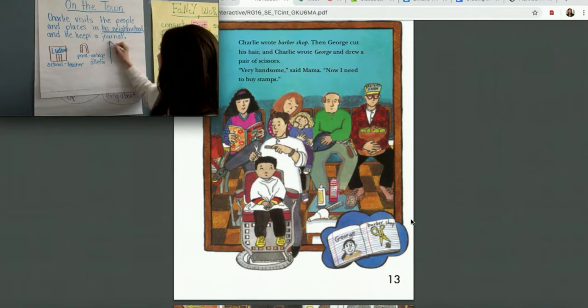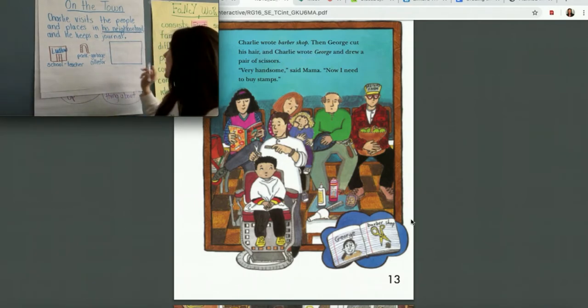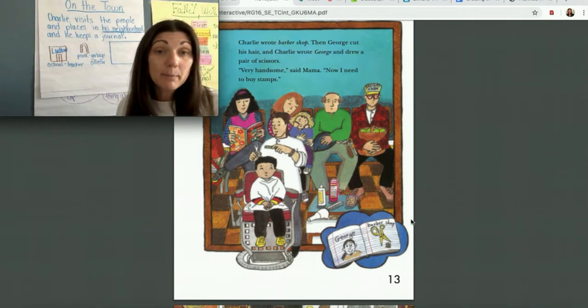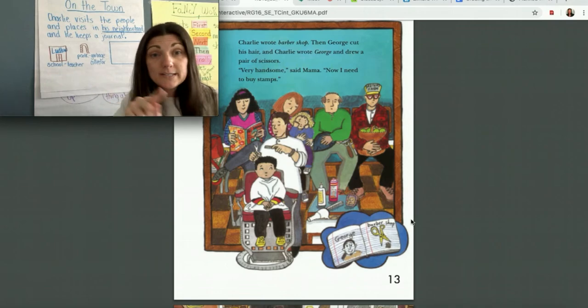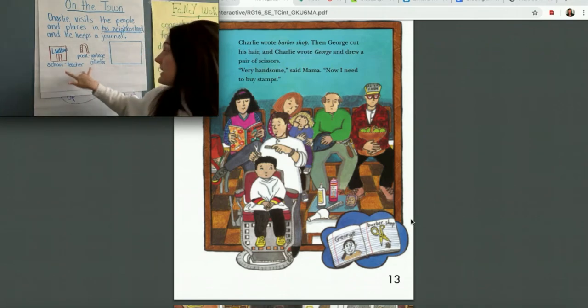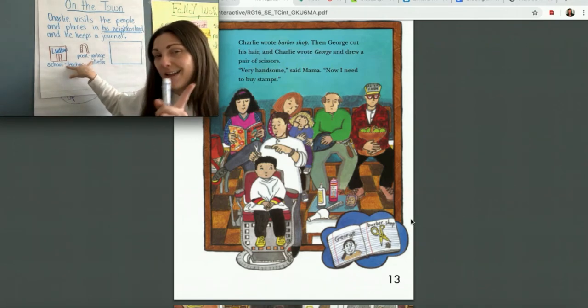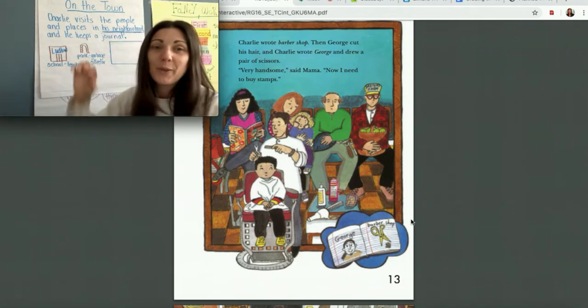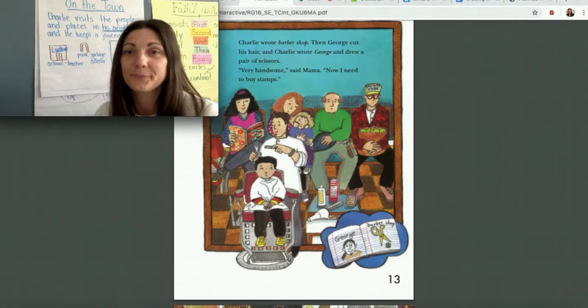So let me give you a box here, okay? I would suggest drawing and labeling one more picture because when I do an example for you of what you're supposed to do for your assignment today, I'm going to do it based off of one of these pictures and you're not allowed to use my exact same sentence, right? You have to come up with a sentence of your own. All right, so let's see here.